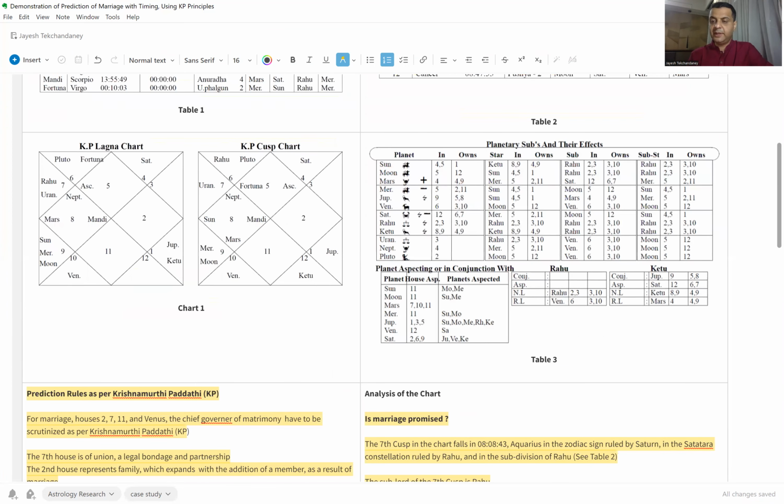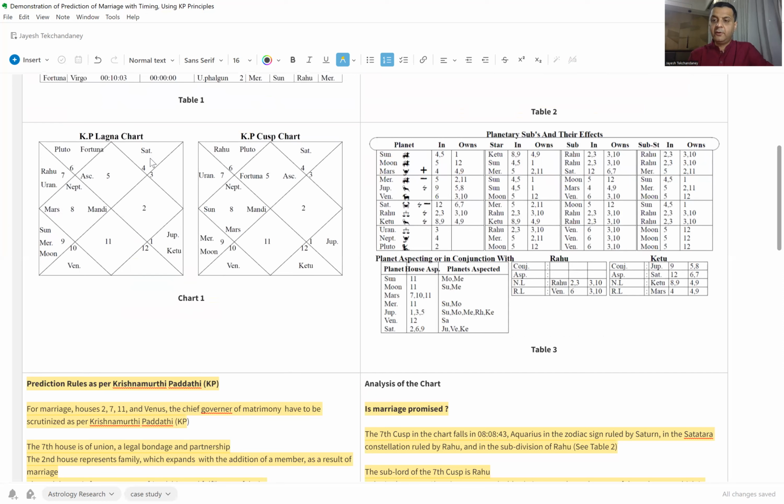One important principle to be understood is that the Lagna chart is to be seen for the position of planets in a specific Rashi. But with regards to the position of planets in a specific house, we need to refer to the cusp chart. So in this case, we are looking at the position of planets. We see here that Rahu is a planet which is deposited in the second house. Mercury is there because it happens to be the lord of the second house. The zodiac here is Virgo.